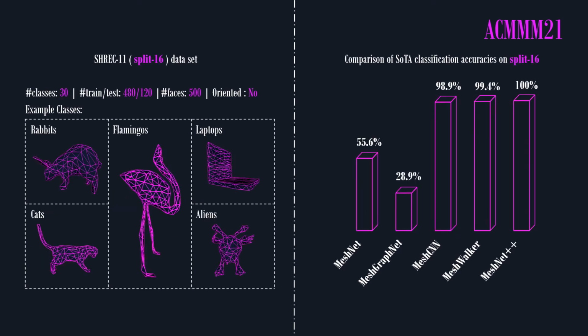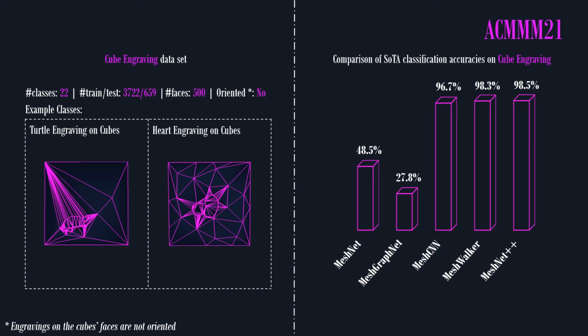Split 16 of the dataset has 16 models for training and 4 for testing. MeshNet++ achieved 100% accuracy on this split. For all 30 classes, Split 10 contains 10 models to train and 10 for testing. Compared to Split 16, accuracy drops for all methods for Split 10. MeshNet++ again outperformed other methods on the Cube Engraving dataset.